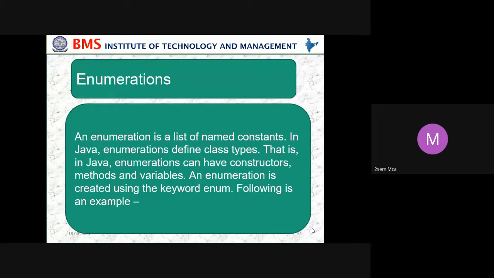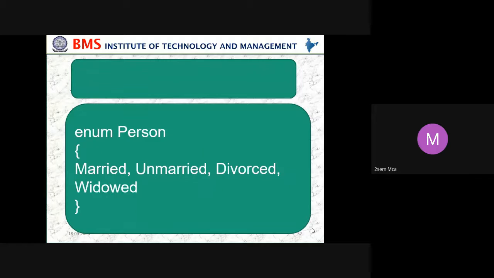Now, what is a named constant? Take pi, which we call a universal constant. In the same way, in Java, enumeration defines a class type. That is, in Java, enumeration can have a constructor, methods, and variables. So enumeration is created using the keyword enum. The following is an example.